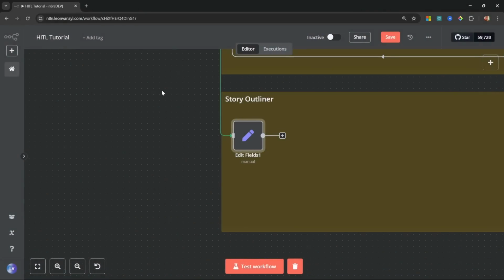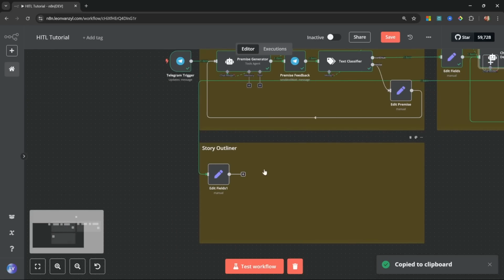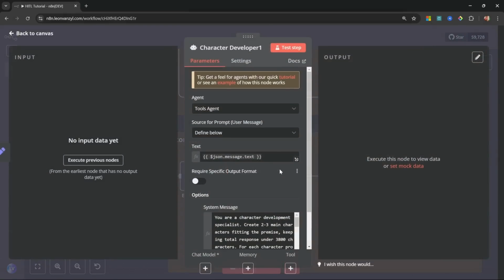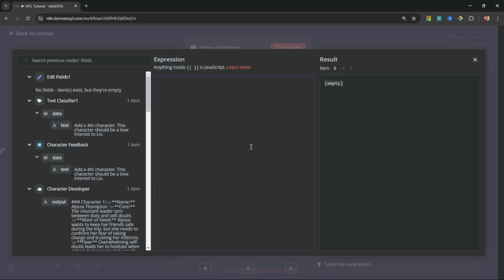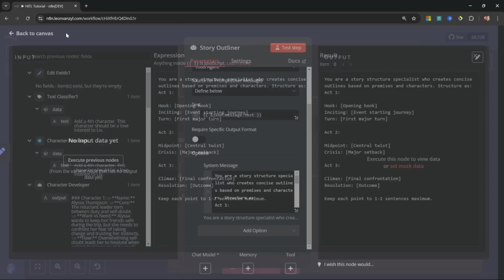Cool. Now let's go back to the canvas and copy this agent node. Let's paste it down here. Let's connect these two nodes. Let's open up the agent. Let's rename this to story outliner. We will leave the text as message.text. And for the system prompt, I'm going to remove all of this and paste in these basic instructions on writing a story outline. Cool, let's go back.